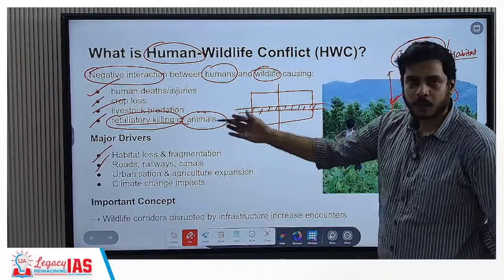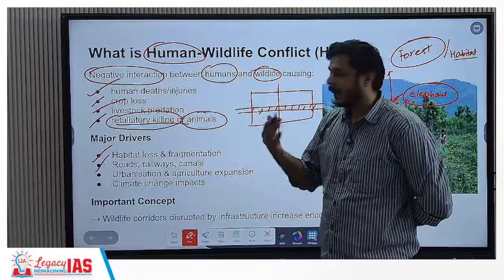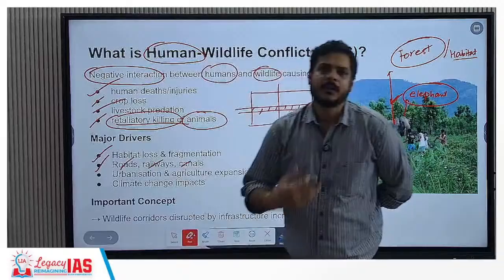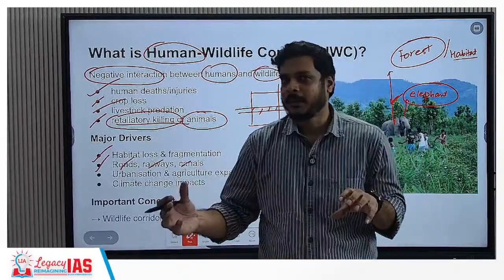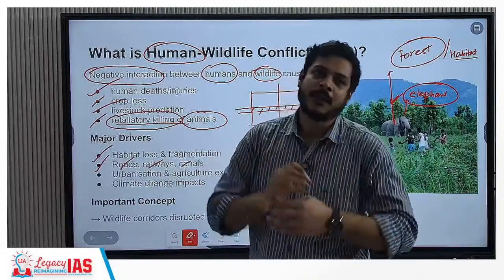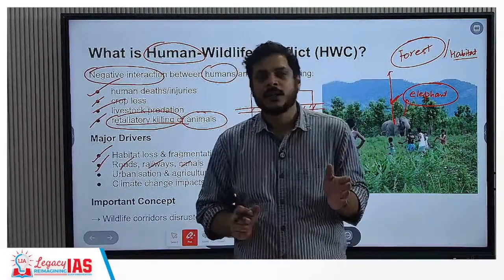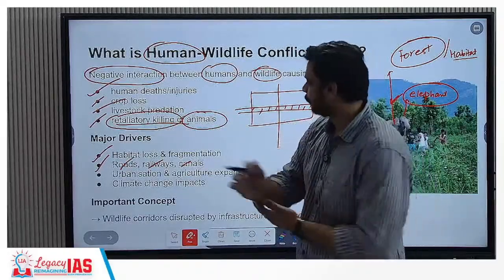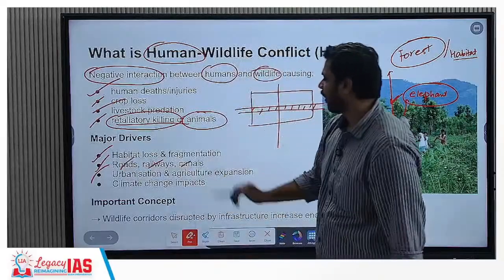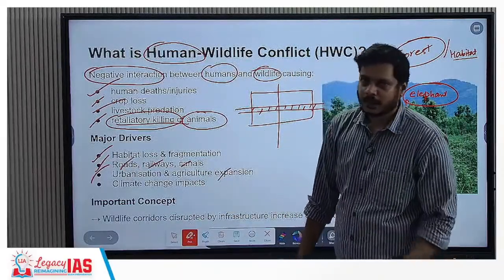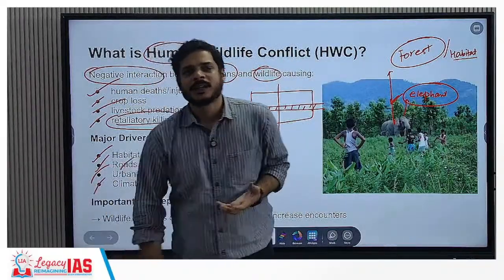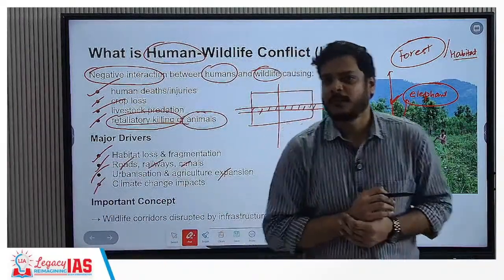So we are talking about what kind of infrastructure, whether it is roads, railways, or canals. These are the ones that are utilized for better connectivity from point A to point B. However, this point A to point B goes through a forest, and therefore habitat fragmentation, that means fragmenting the forest into two parts, takes place. Third, it is pointing towards land use change, that means urbanization and agricultural expansion, right? Fourth is climate change impacts. A huge number of climate change impacts. The effects of climate change are being felt everywhere.